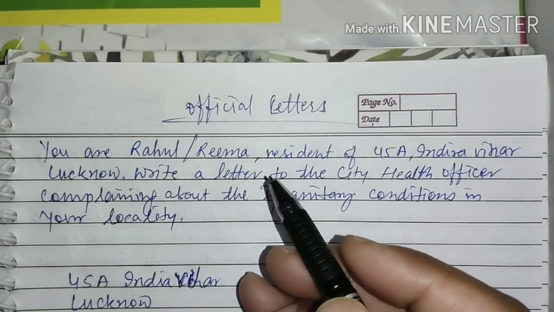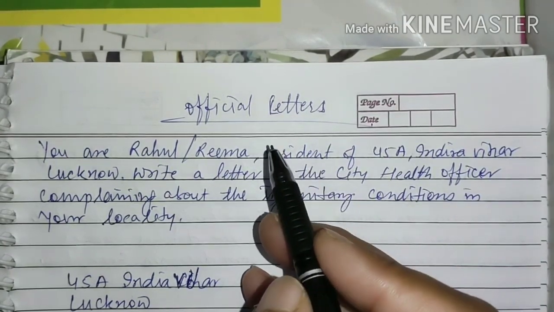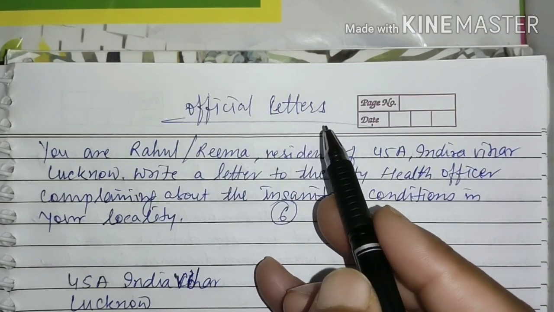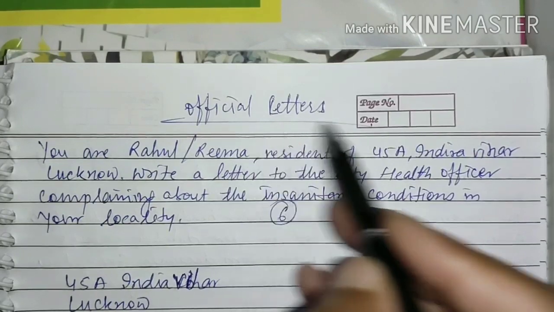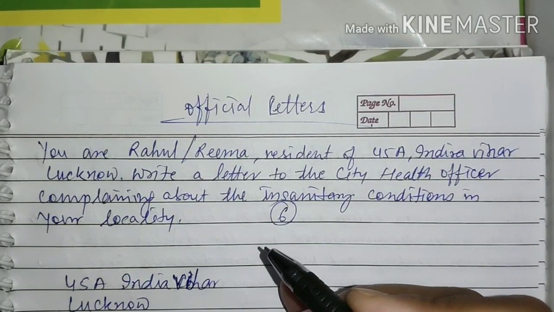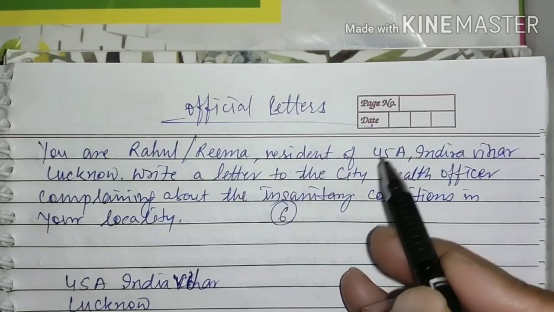We can write the letter of thanks also to them, but most of the times grievances are endorsed in the letters which are sent to the official authorities. For example, there is a problem of railway crossing, many accidents have taken place. If the condition of the road is very bad in your locality, you can write to the PWD